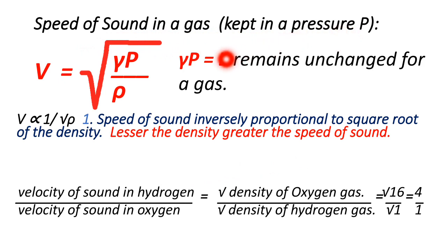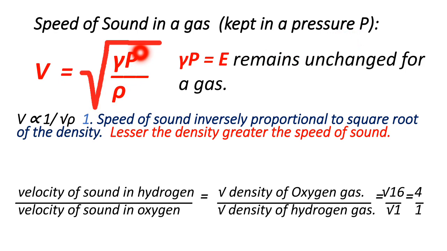Okay, so here the P remains unchanged, that means the elasticity E remains unchanged for a gas, because P is the pressure which is maintained constant. Suppose we are changing the gas, and with the change in gas the density is changing. Suppose we are taking oxygen and replacing it with hydrogen, so that the density will change. With the change in density, as pressure is constant and gamma is also a constant.